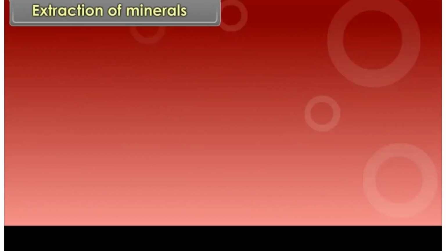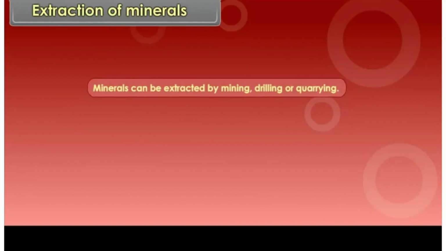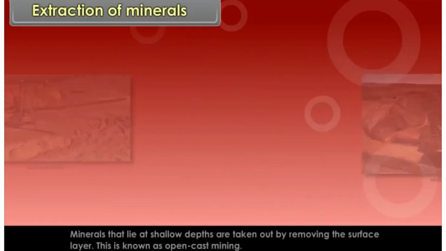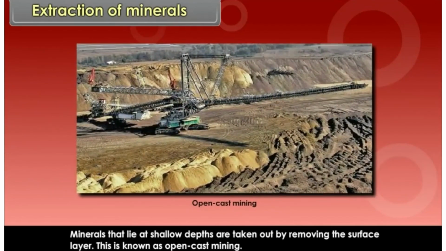Extraction of minerals. Minerals can be extracted by mining, drilling, or quarrying. The process of taking out minerals from rocks buried under the earth's surface is called mining. Minerals that lie at shallow depths are taken out by removing the surface layer. This is known as open cast mining.